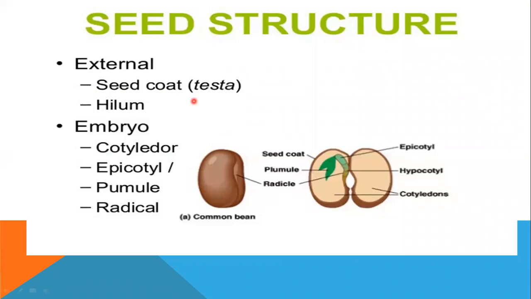Now, let us study the structure of the seed. So, the seed coat is of course external. The seed coat is the testa, and then the tegmen. These are the external parts of the seed. This is the seed coat, the outer covering, which is developed from the integument. And the embryo has cotyledon, radicle, and plumule. There is an embryonal axis, whose upper part is called the epicotyl and lower part is called the hypocotyl. So this is the typical structure of the seed.